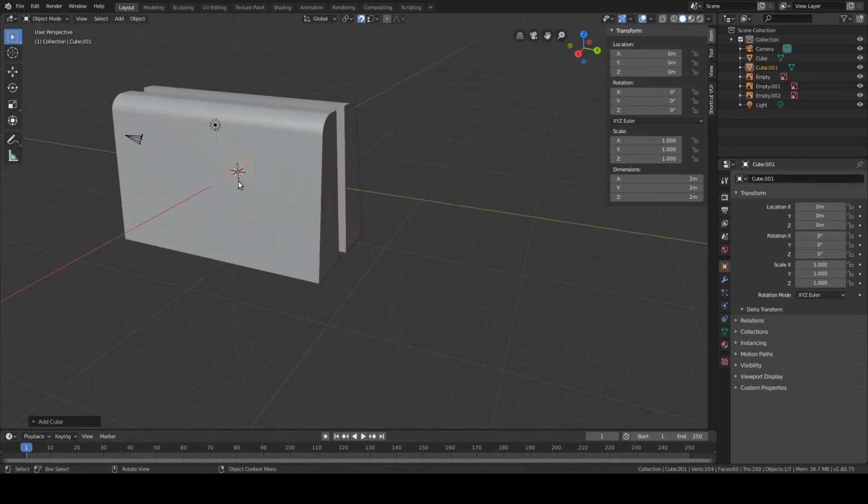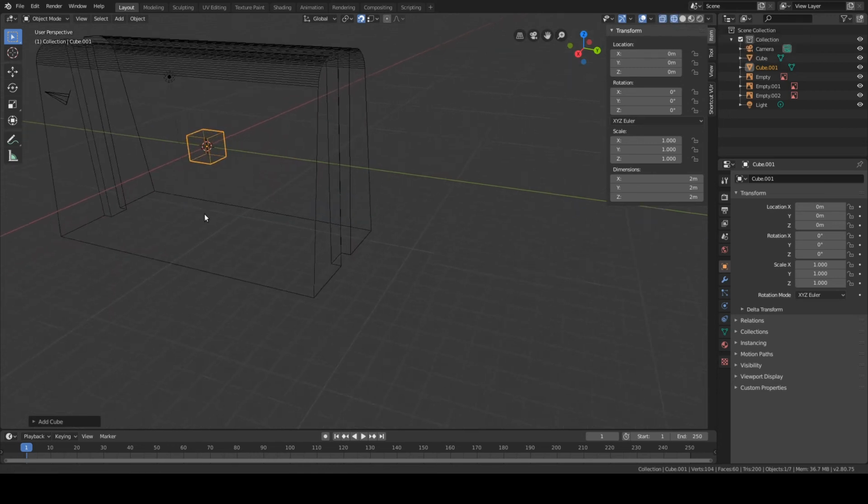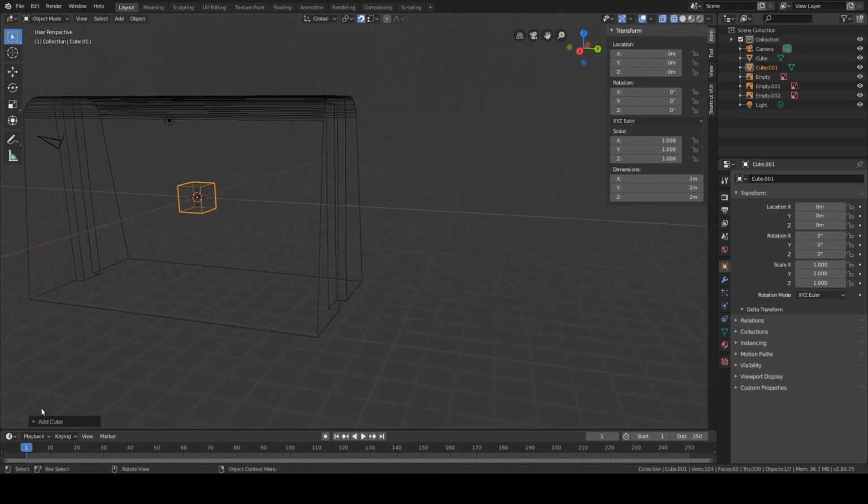And you can see the yellow line, so the cube is inside. The reason why it's inside is because Blender places new objects at the 3D cursor location. So I want to see what I'm doing, so I'm just going to click on Wireframe. And then you see here's a new drop down menu. It's created because we added a new cube.